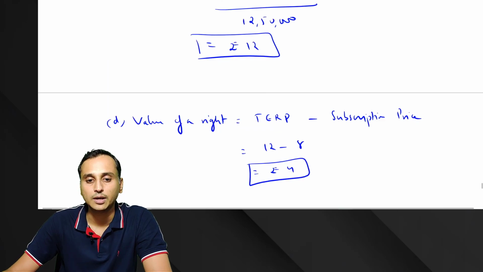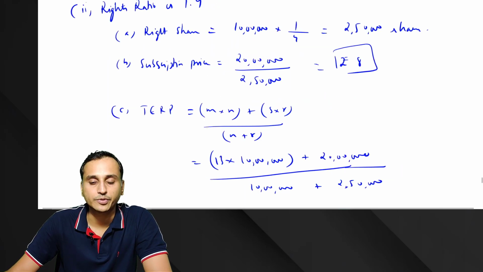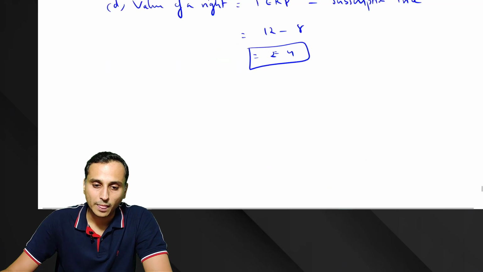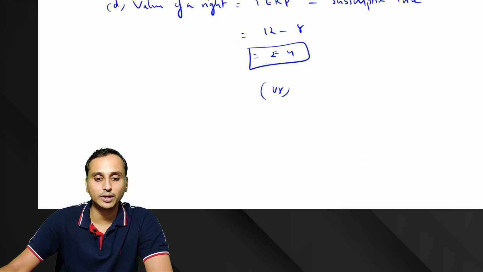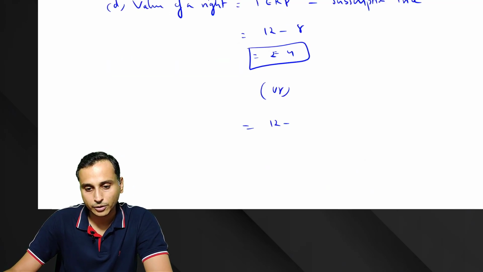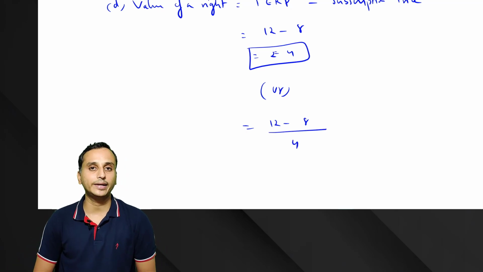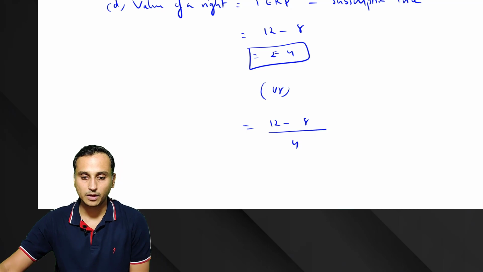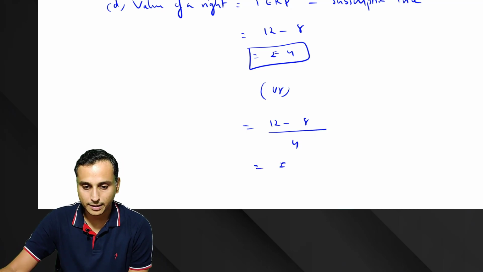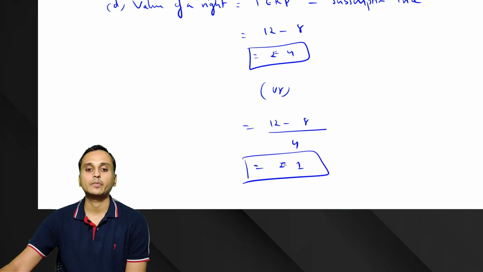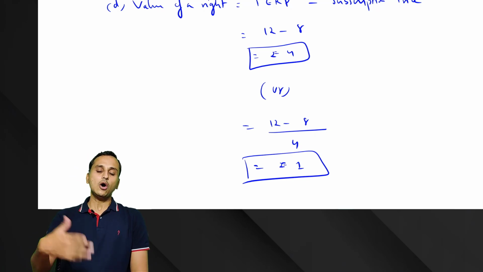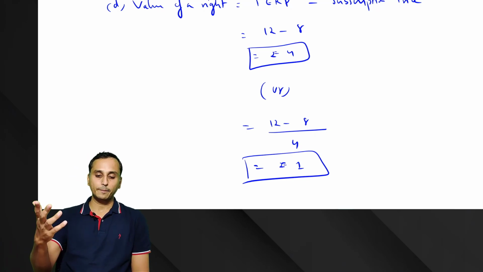Alternatively, I'll suggest you put an OR and write it as 12 minus 8 divided by how many shares were entitled to a right in this case? 4 shares. So rupee 1. Okay, so value of right is 4, or you can say as rupee 1. Okay, everyone.